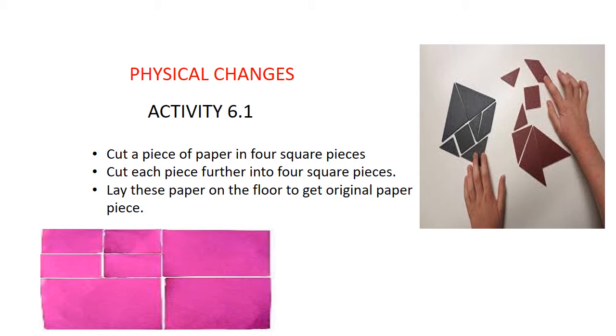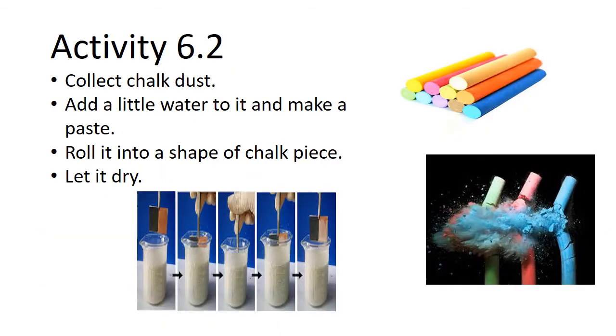So let us see what this activity 6.1 is. What you have to do is cut a piece of paper into 4 square pieces. Cut each piece further into 4 square pieces and lay this paper on the floor to get the original pieces. You can cut into any shapes, correct? But if you lay the paper in a correct way, you can get the original paper piece. In both the pictures you can see, right? You can get the original paper, though you are not joining it, almost the same.